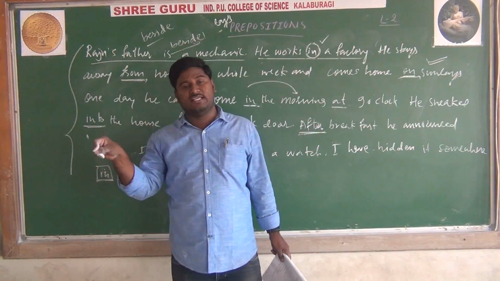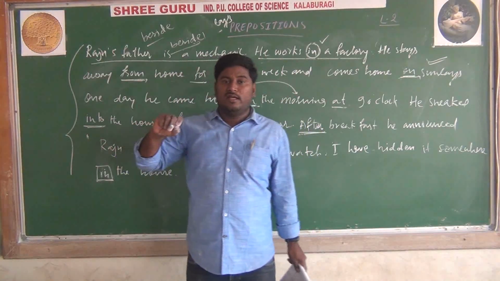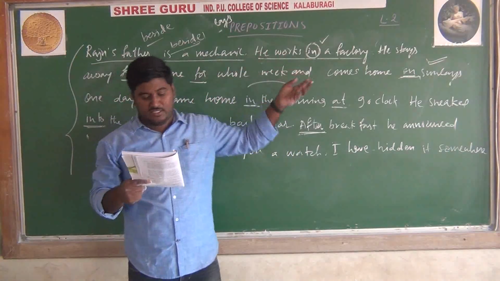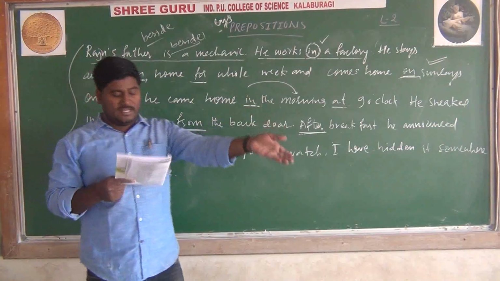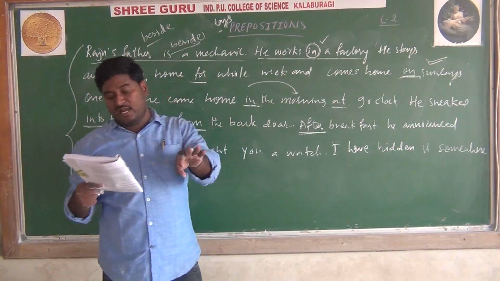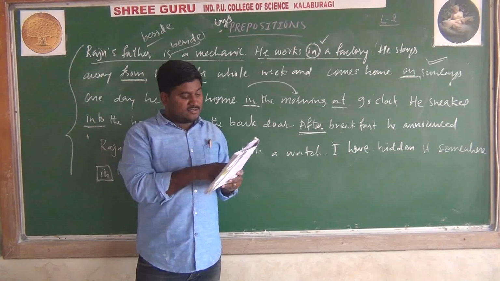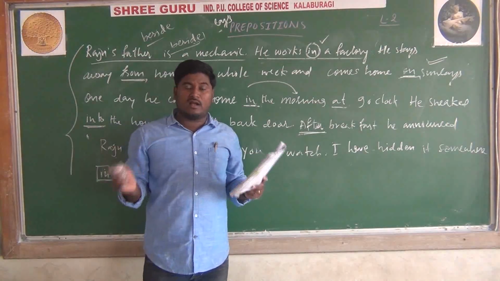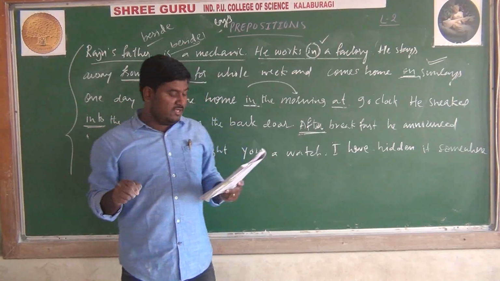Besides, he is a singer. It means he has both qualities. Here "beside" shows the place. Revati, go and sit beside Shobha. Has the train from Mysore arrived?